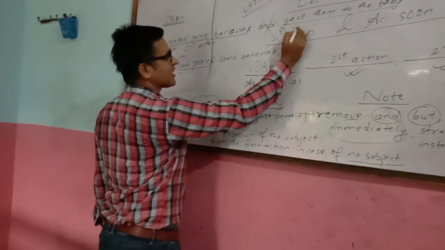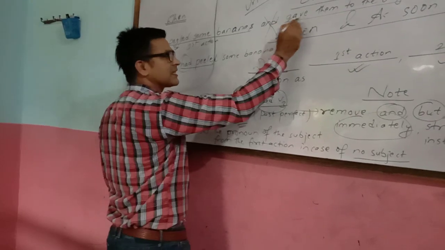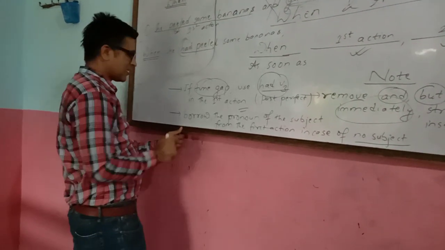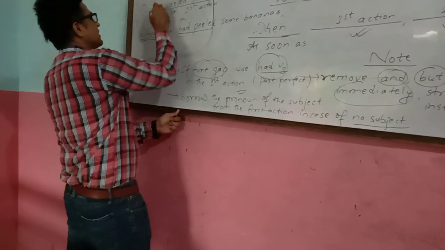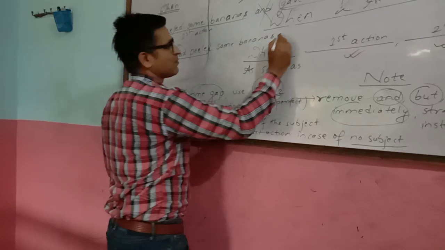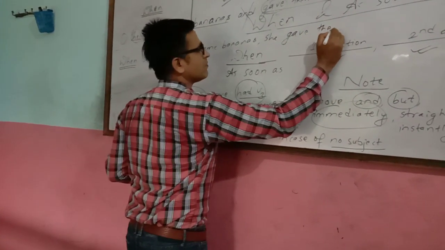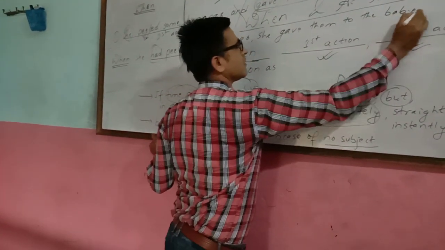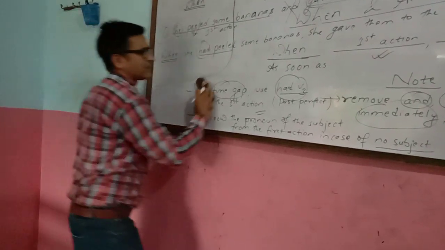Look at that, it is starting from the verb. You can see if any clause is starting from the verb, then there is no subject. And look at the third point: borrow the pronoun of the subject. What is the pronoun of she? She, same. She gave them to the baby. Is it okay? So it is the use of when.